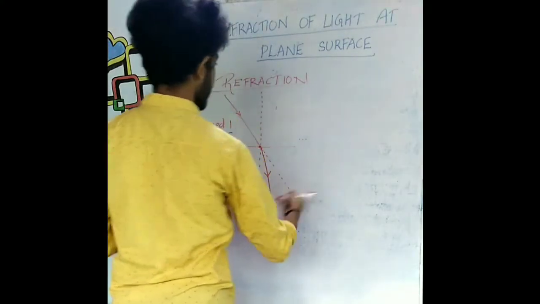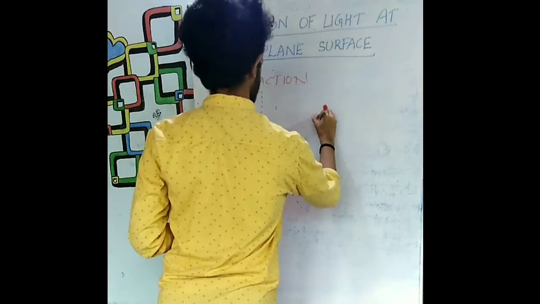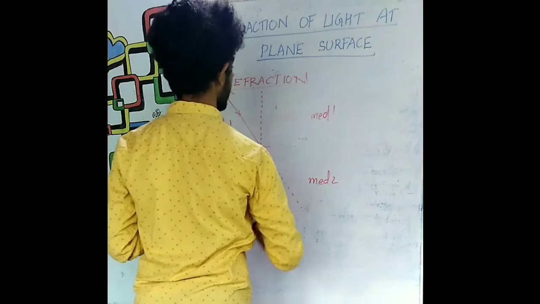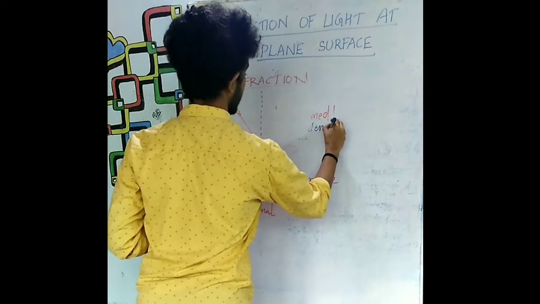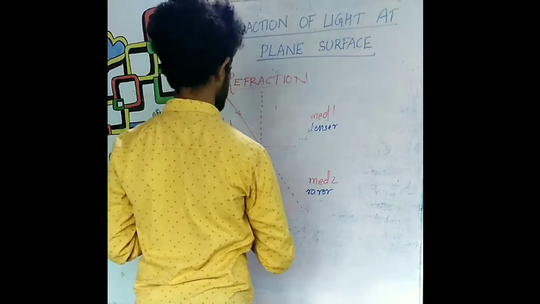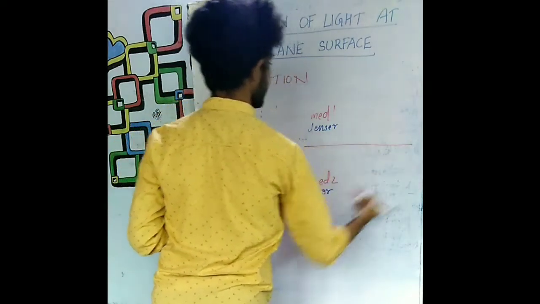See, this is case 1 and case 2. Let us consider a medium 1 and a medium 2. Here let medium 1 be optically denser and medium 2 be optically rarer. And the boundary separating the two media is known as the interface.